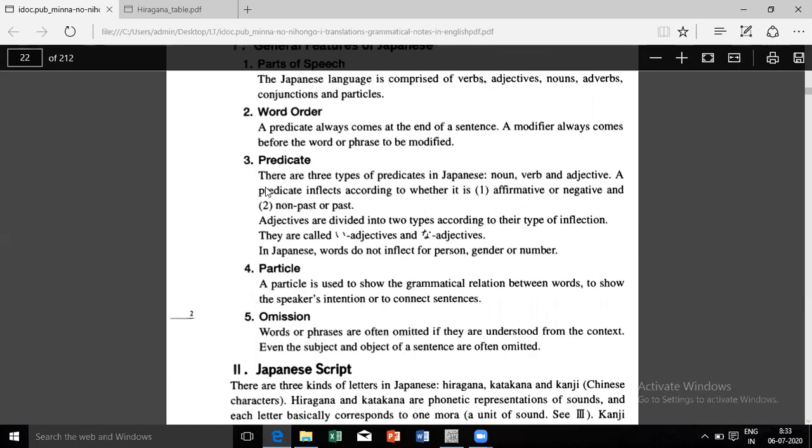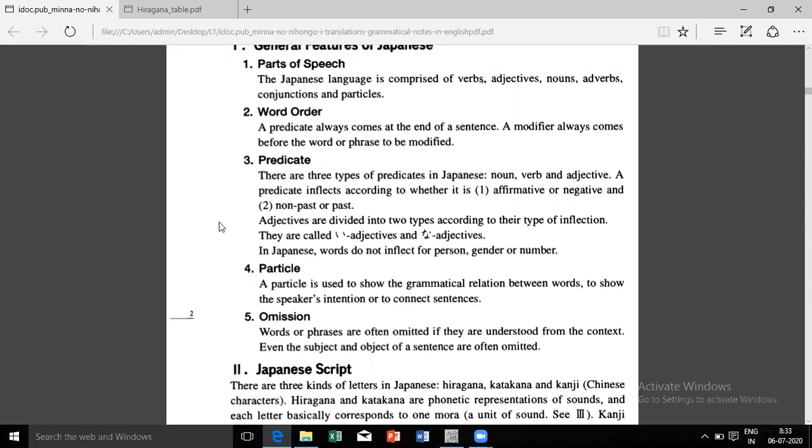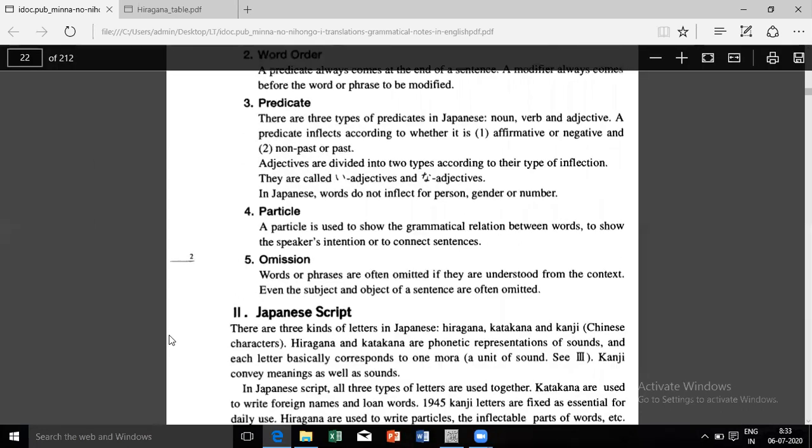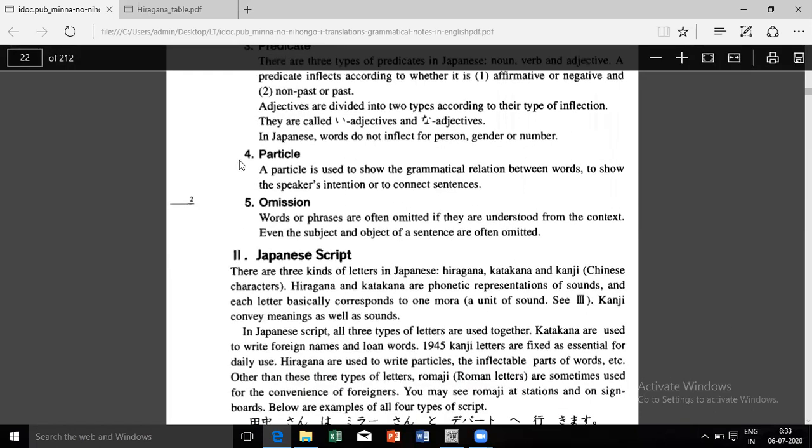Word order, you know what is the word order. Subject, object, verb, ne. I eat food. Watashi wa gohan o tabemasu. Verb comes at the end. Subject, object, verb is the order of a Japanese sentence. So predicates, that is subject, it can be noun, verb, adjective, everything they have given.